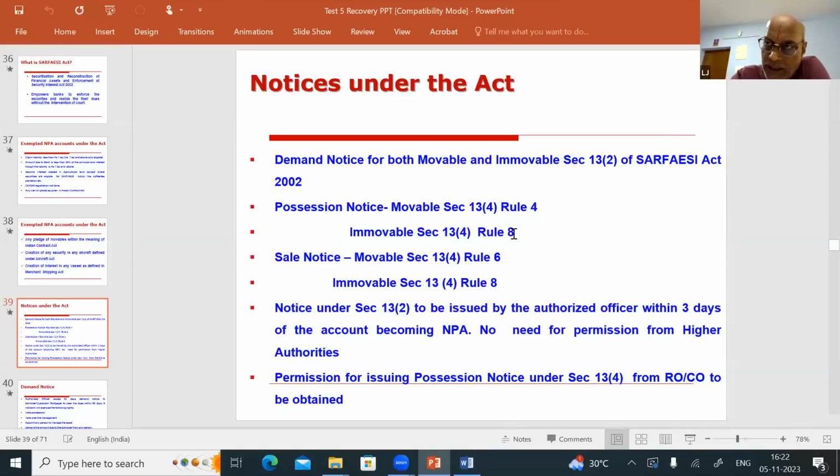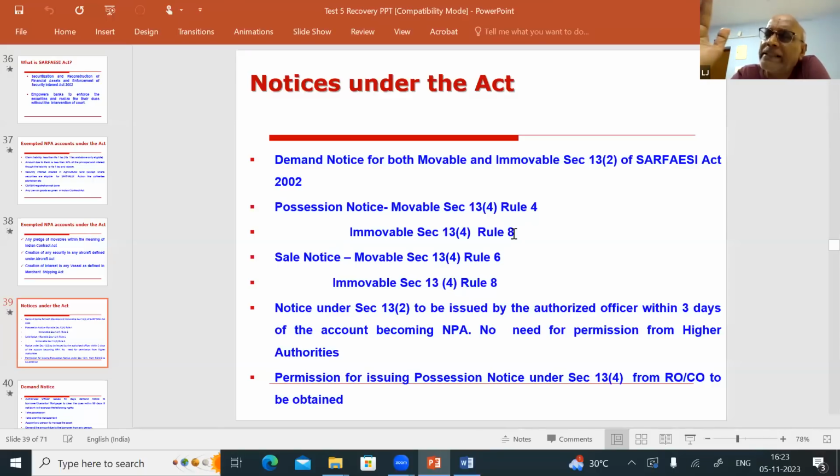After you take possession, within 7 days of taking possession, you have to publish the possession notice in the newspaper.